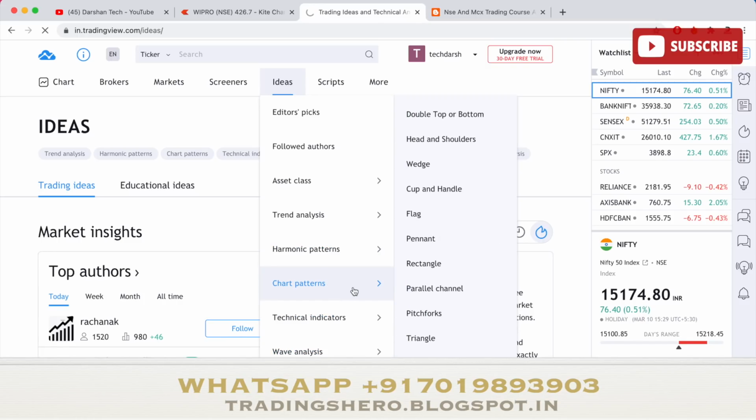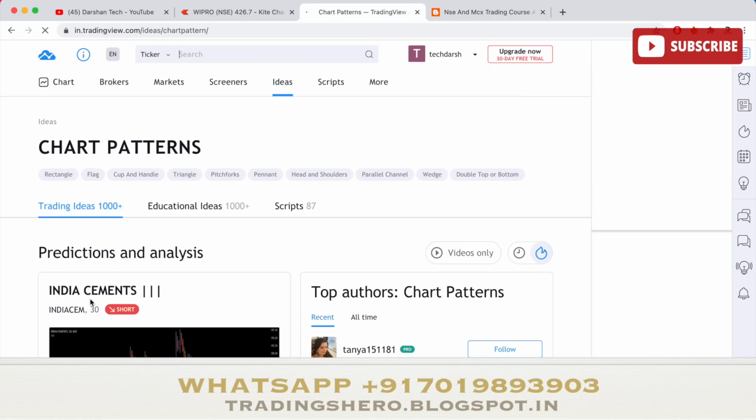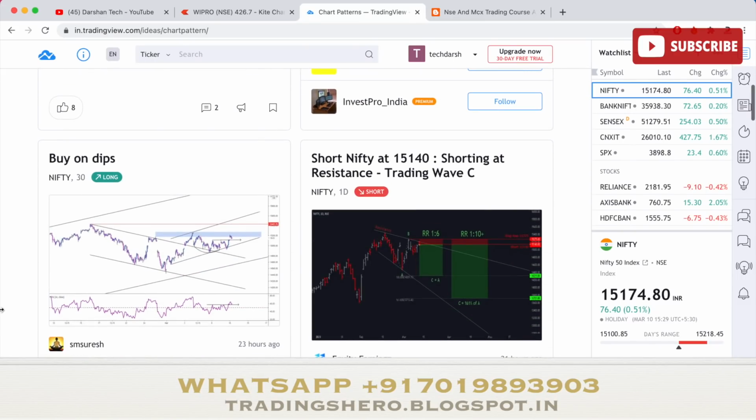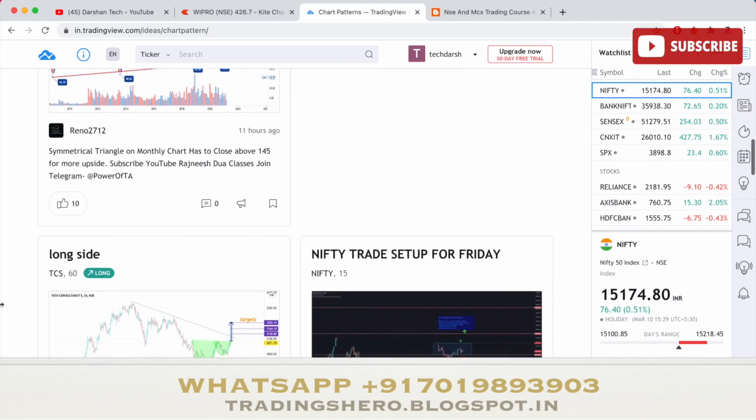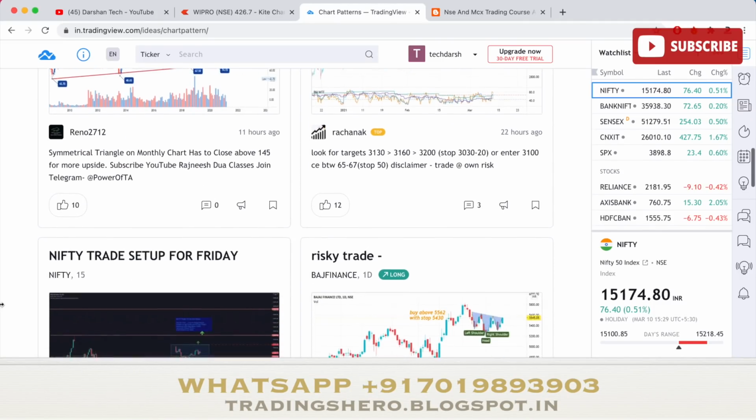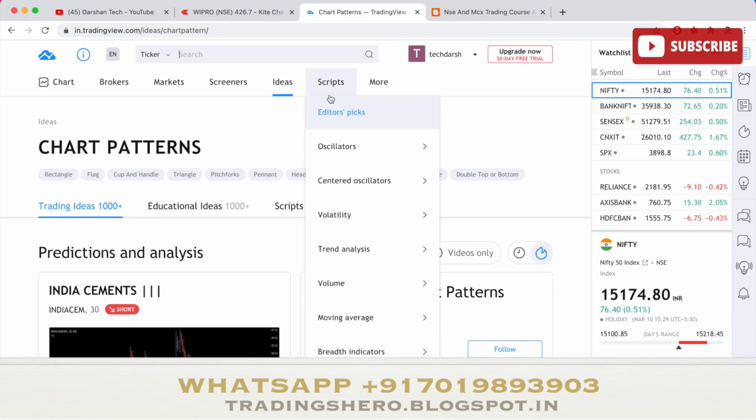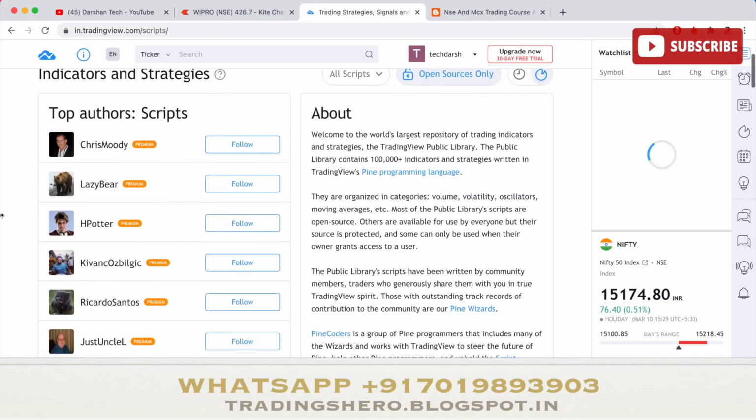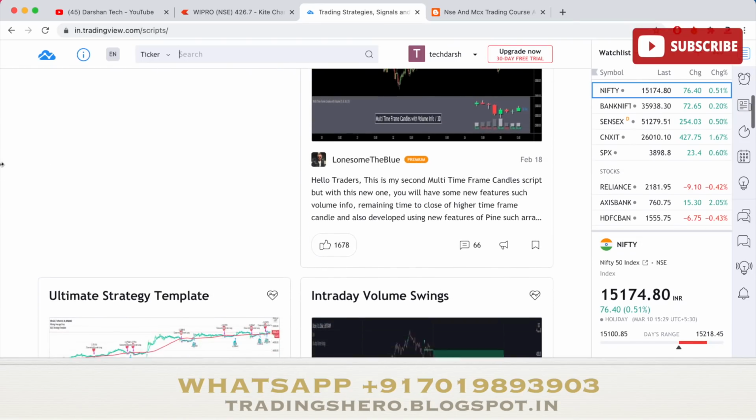If you go to chart patterns also, you can see a lot of people discussing in which stock what kind of pattern has been formed and all of these things. There's a lot of authors, so there's a lot of people who post this, so you can check all of these things. Here if you come to scripts, you can see the scripts, like for indicators. Got it? So there's a lot of things.